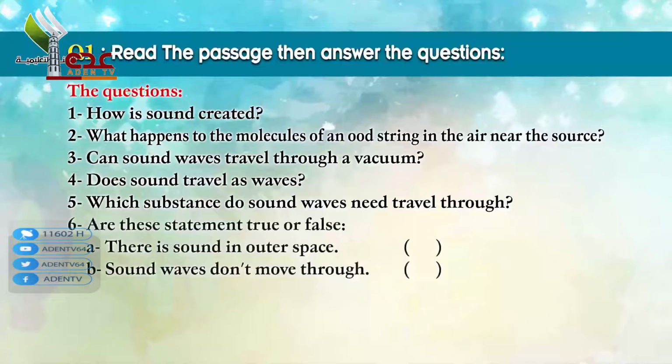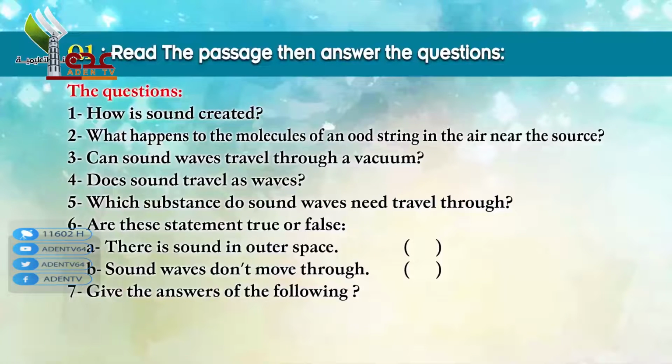Number 6. Are these statements true or false? A. There is a sound in outer space. B. Sound waves don't move through. Question number 7. Give the answers of the following. The opposite of against.